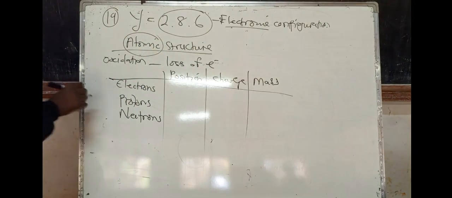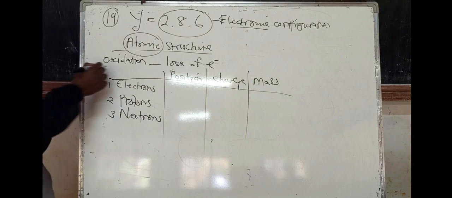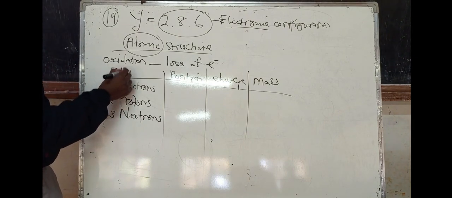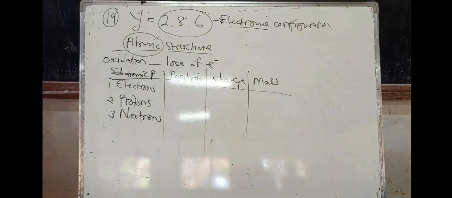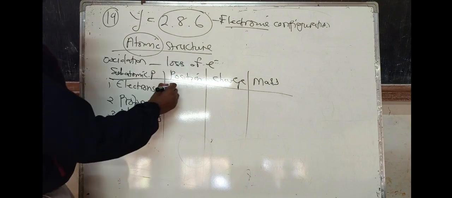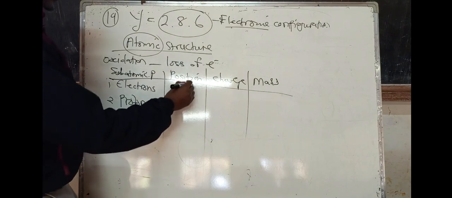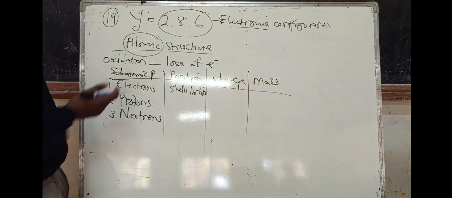These are my subatomic particles: electrons, protons and neutrons. Electrons are found in shells, sometimes referred to as orbits.